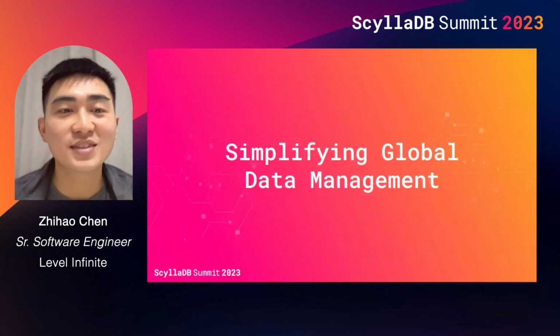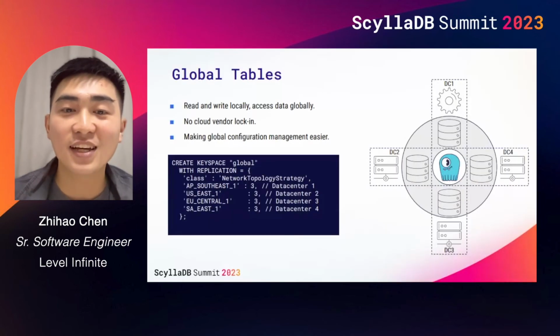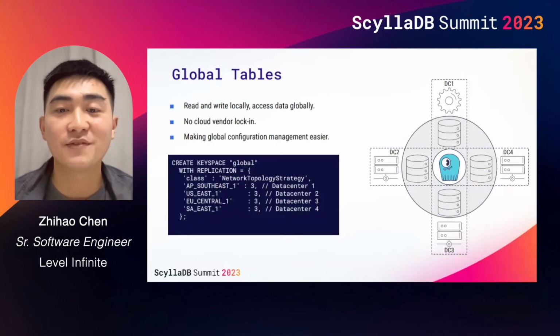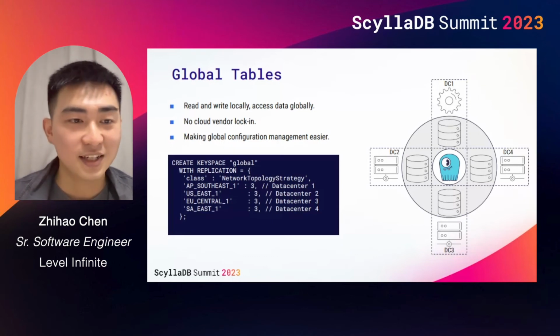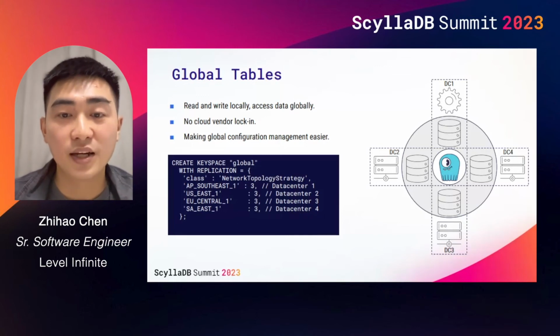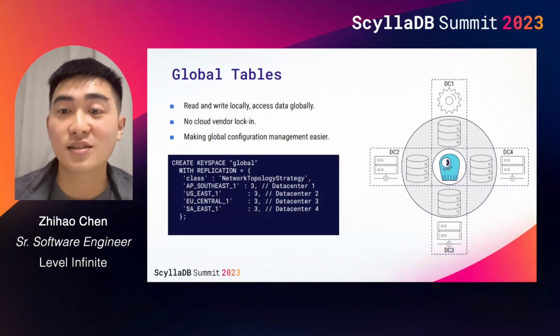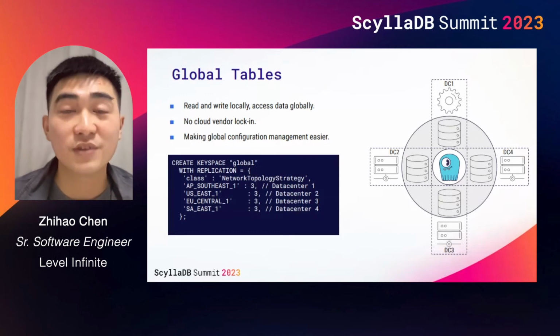In this final section, we will discuss how we use key space and data replication to simplify our global data management. As we are building a multi-tenancy system to serve customers around the world, it's essential to ensure the customer configurations are consistent across clusters in different regions.